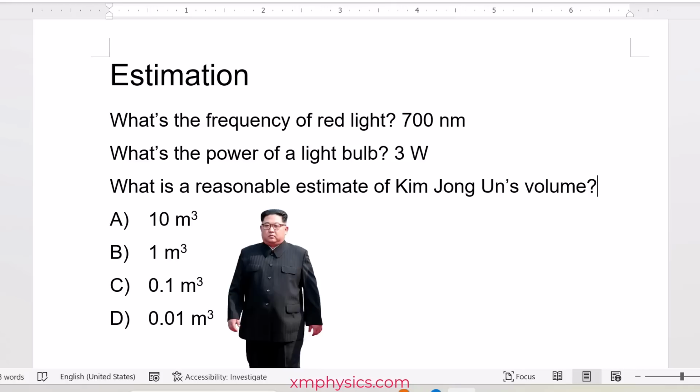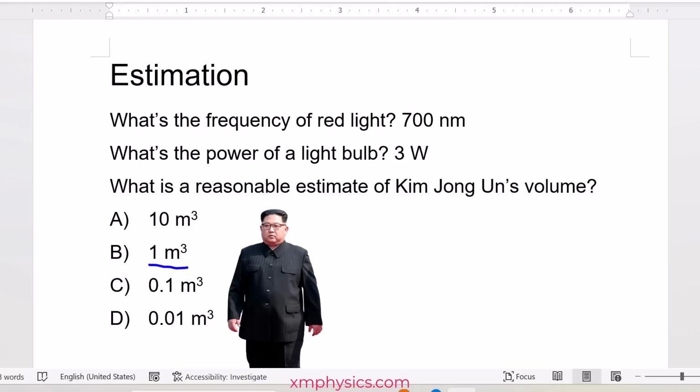So there are 4 options here, A, B, C, and D. Which one do you think is the answer? Let's look at option B. 1 meter cube is quite an easy volume to visualize. It's just a cube with side 1 meter times 1 meter times 1 meter. That's quite a big cube to pack even Kim Jong-un in. I think definitely he'll fit in, but there's still a lot of room to spare.